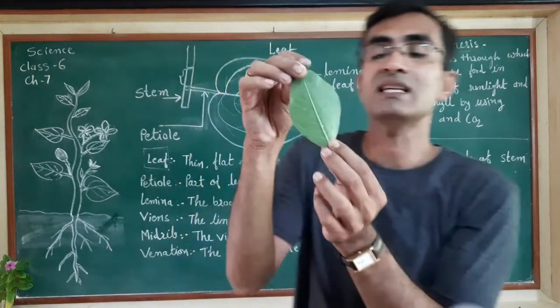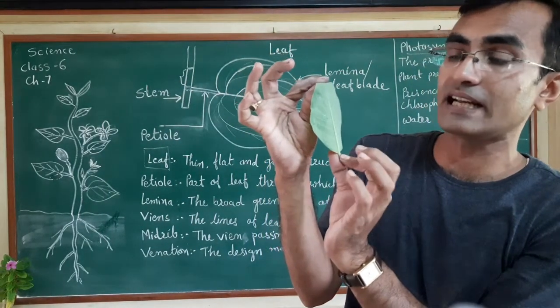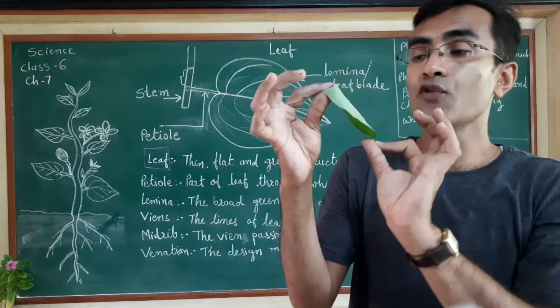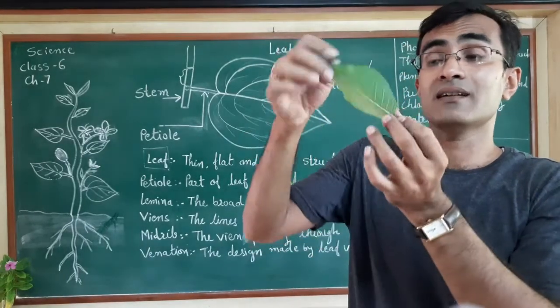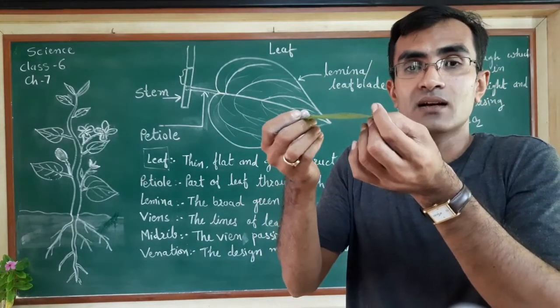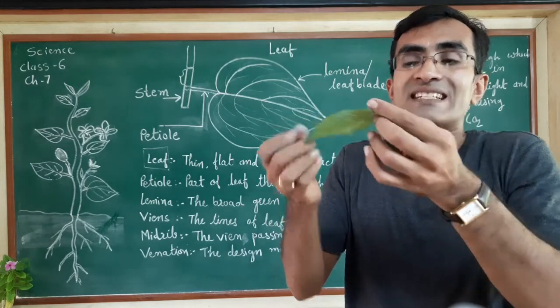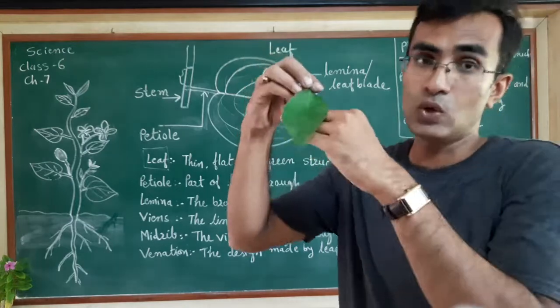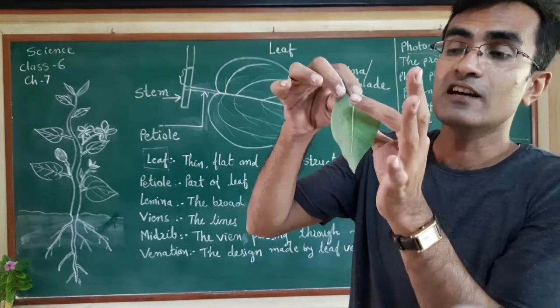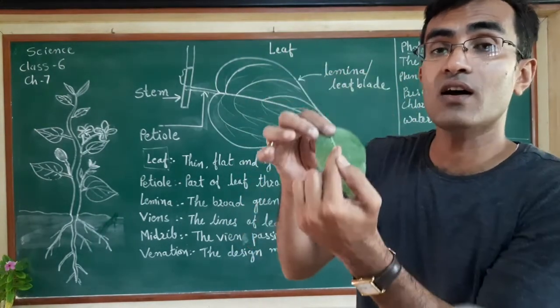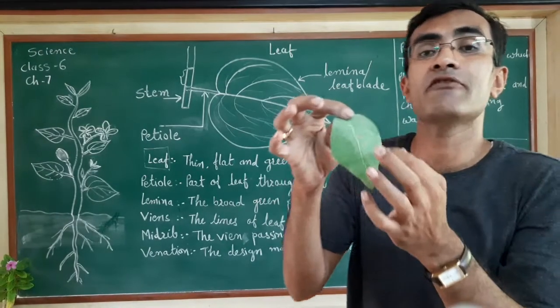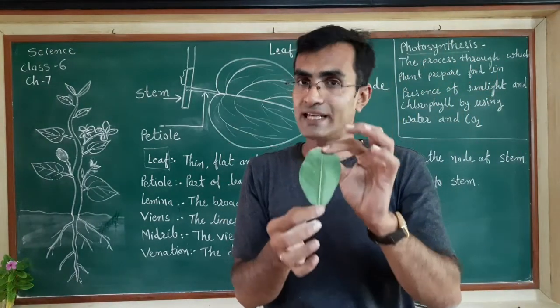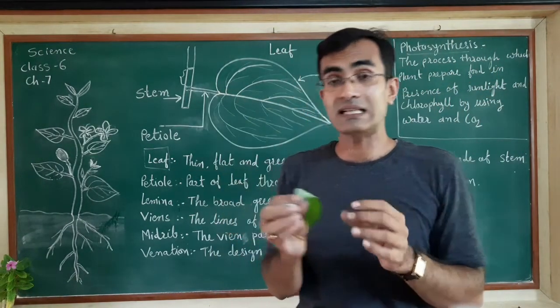It is something like a net-like structure present in the leaf. If you go from the downside, that is the ventral side. We normally say it is the underside, the below side. In this leaf, you can observe the design which is made by the veins, called the venation. Now everything is clear.